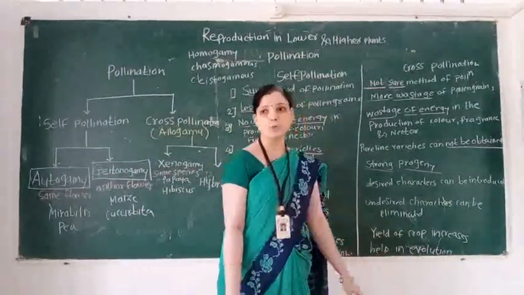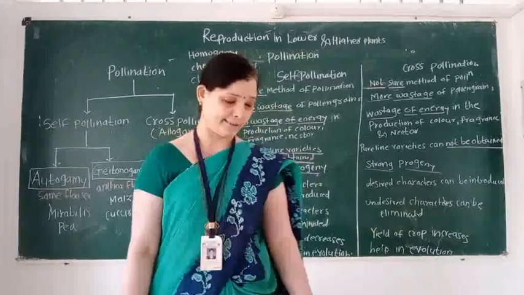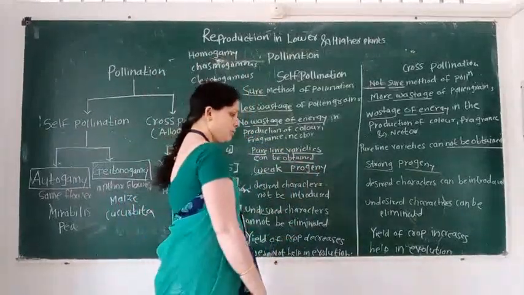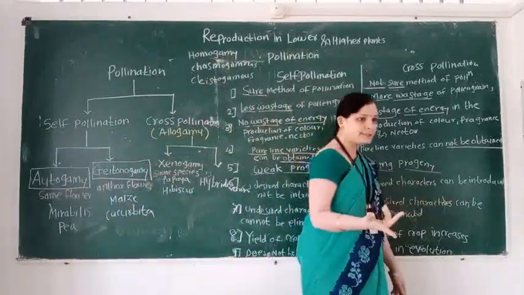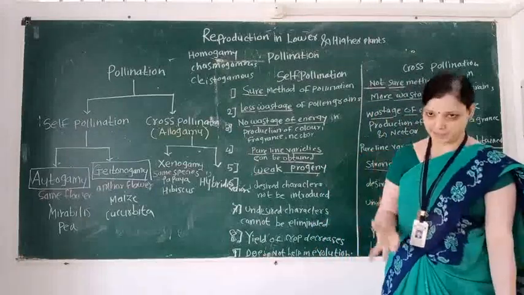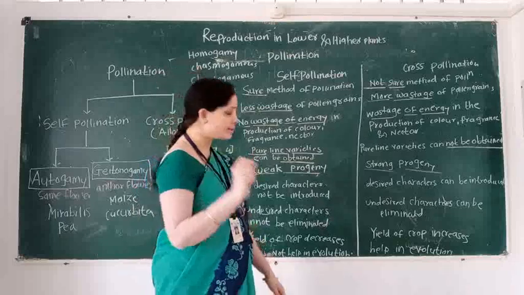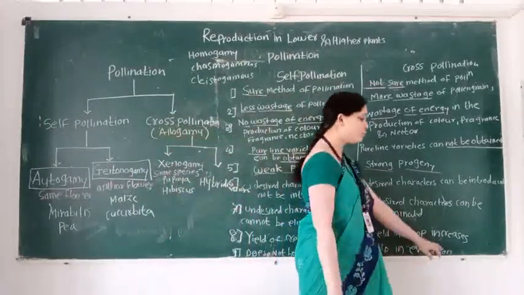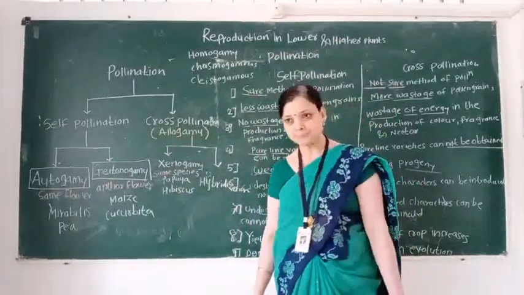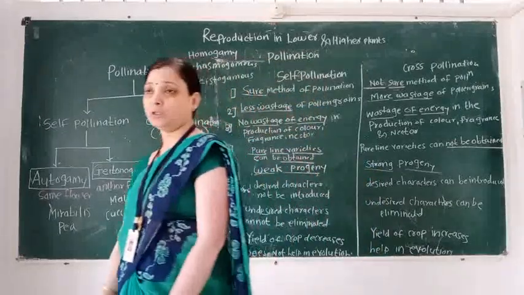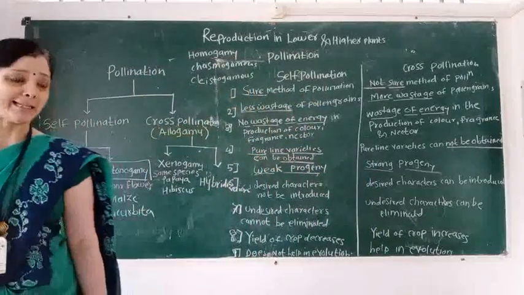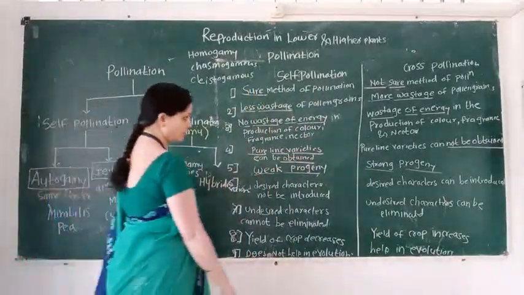Then yield of crop increases. And last, it is responsible for evolution and variation. These are the advantages of cross-pollination.